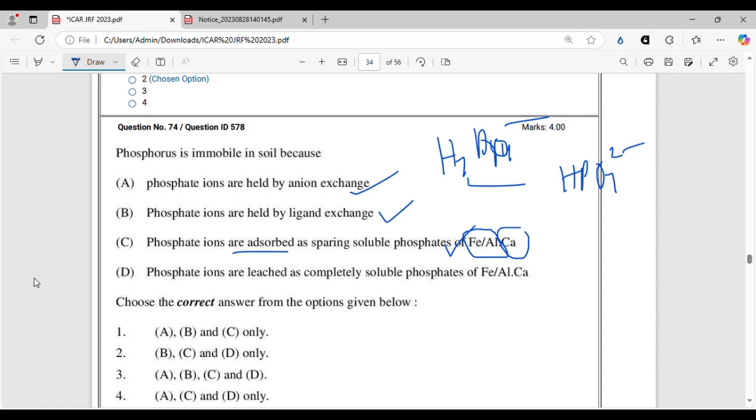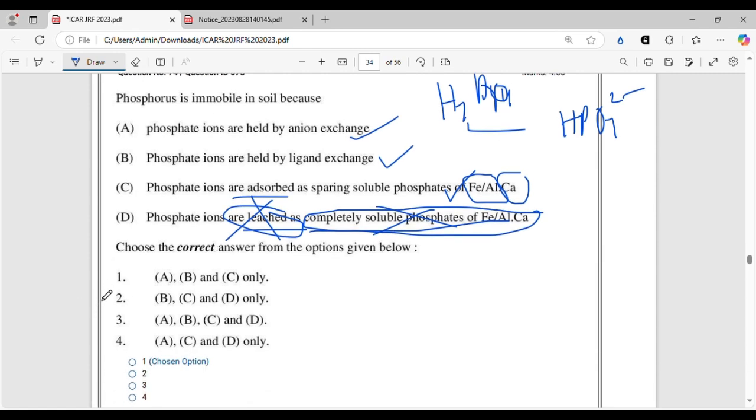So the correct option will be A, B, and C. Whereas in D, they are saying phosphate ions are leached. There is no leaching of phosphate ions as completely soluble phosphates. These are not completely soluble phosphates. These are very sparingly soluble and mostly insoluble. So D is the wrong statement. So the correct answer will be A, B, and C only. Right? Option 1 is the correct answer.